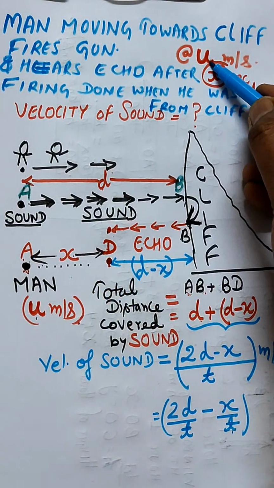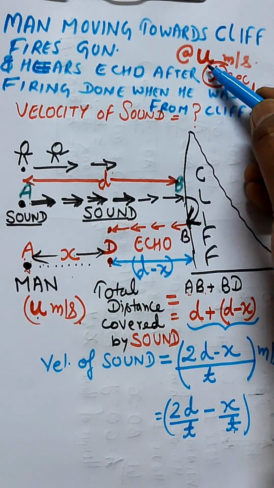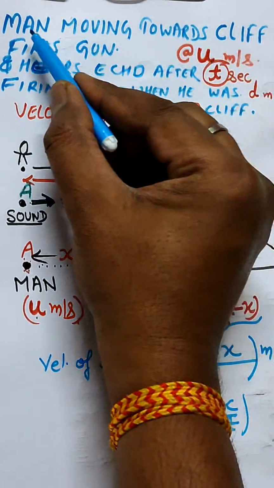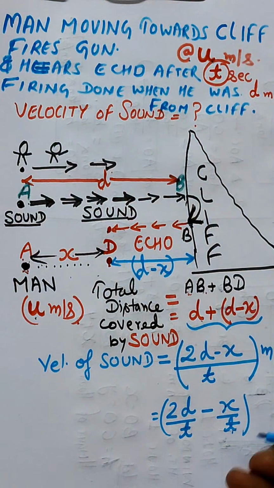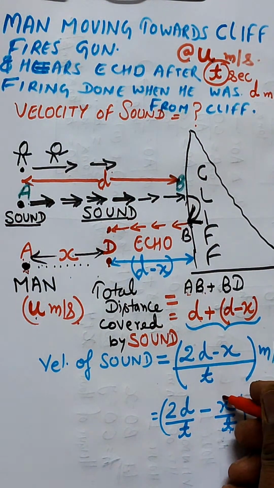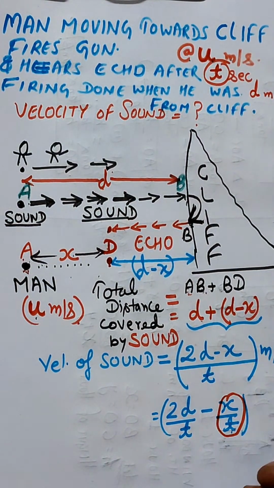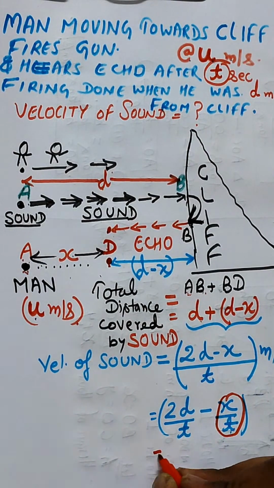you can relate this with U, because distance by time is the velocity, and the man is moving towards the cliff at the rate U meter per second. So this value X by T gives you the velocity of man.